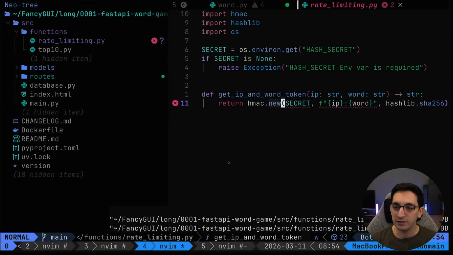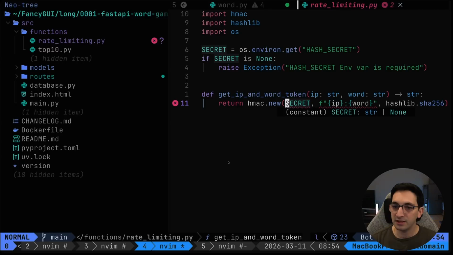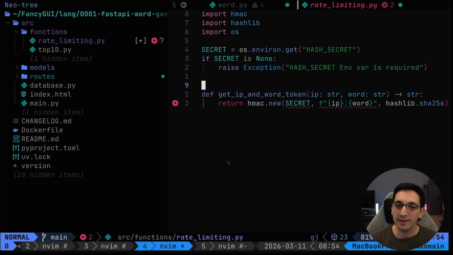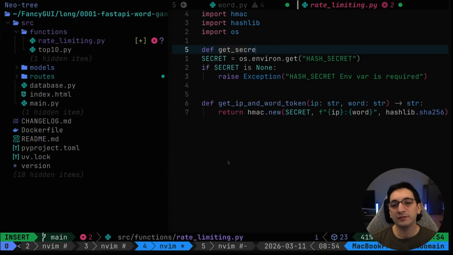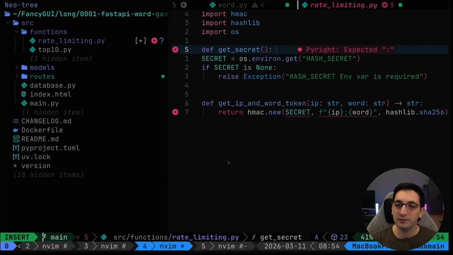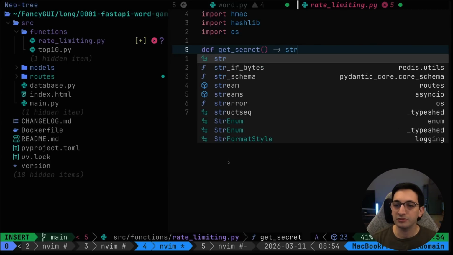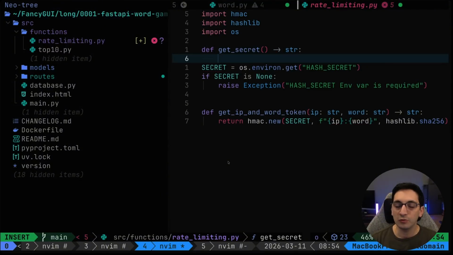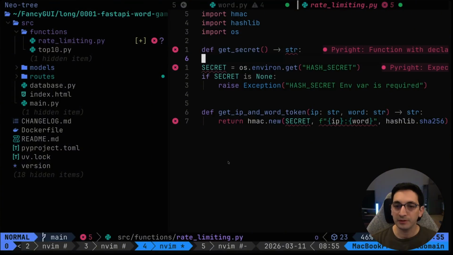That's fine. So secret, yeah, it's str or none. What I can do is a def get_secret, and then just return a string. I'm just working around Pyright to actually be happy with what I'm doing here.